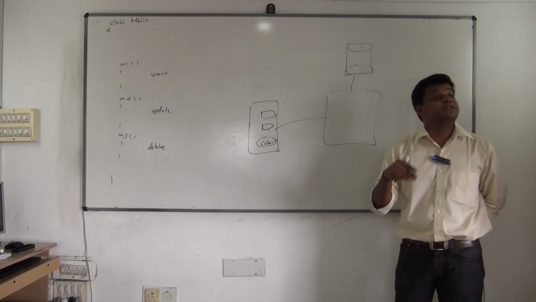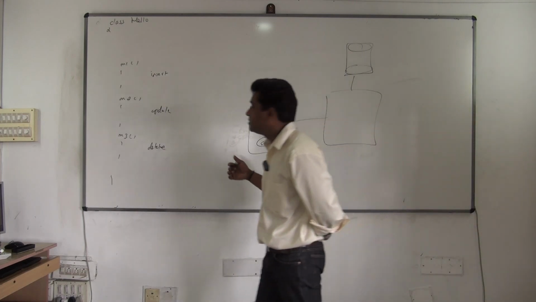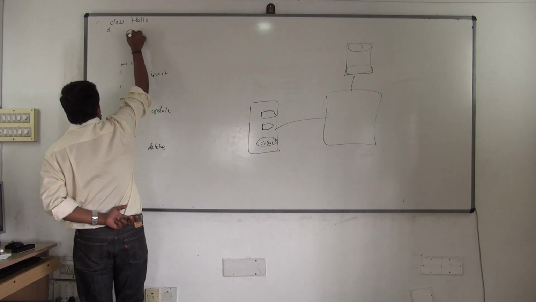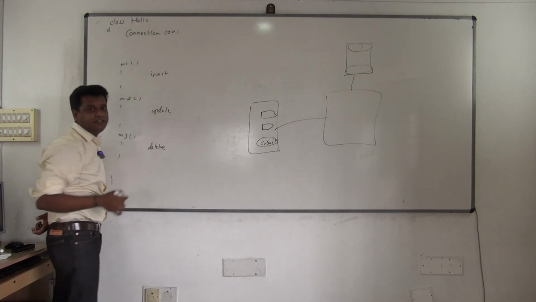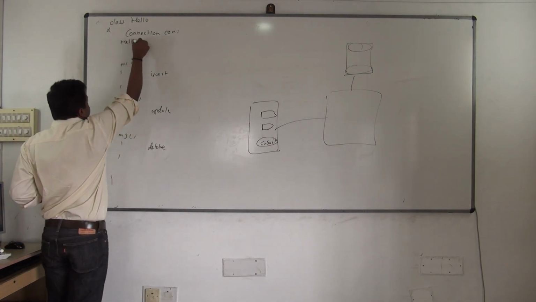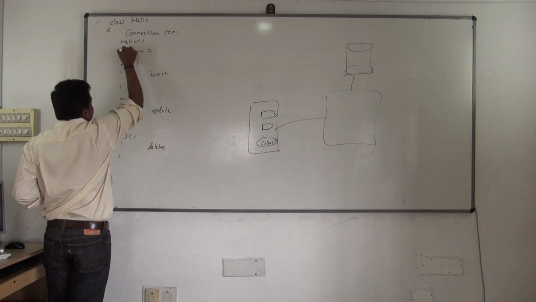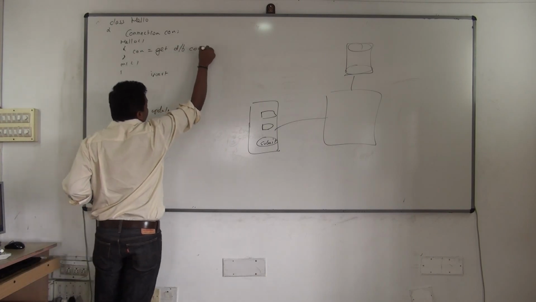We have to make it an object level resource, because you don't have to initialize the same thing in every place. So you can make it something like an object level resource. Connection is one variable which will get you the connection. We'll be seeing it later. But where will that be initialized? In the constructor. Somehow you'll initialize it: connection is equal to getting the database connection. Leave it, how you get it, we'll see.